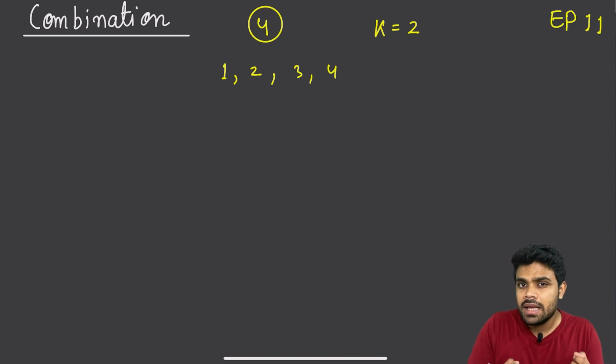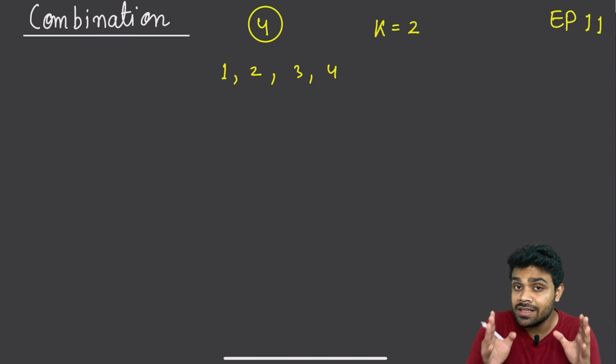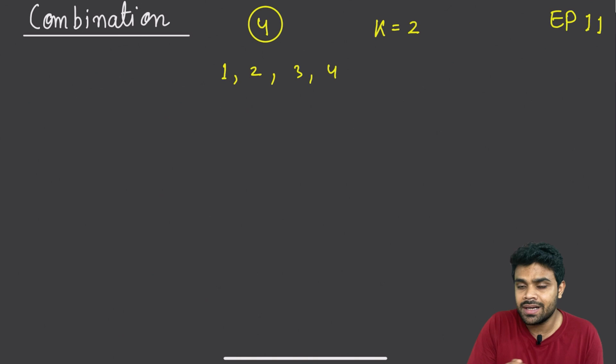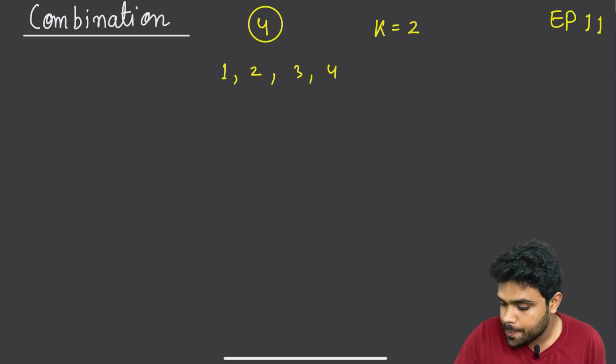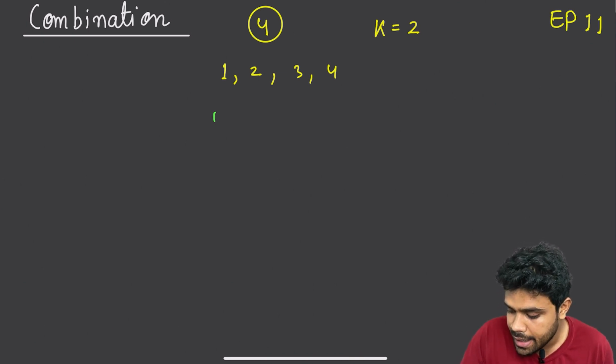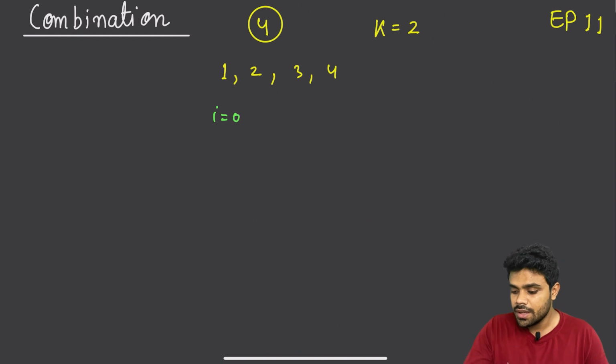For example, let us say I already have 2 elements in the subset. I will not go beyond that. I will just stop at that particular point. There are certain improvements that we can see while drawing the recursion tree. So let me go and draw the recursion tree. I will start again with i equal to 0 with an empty subset.